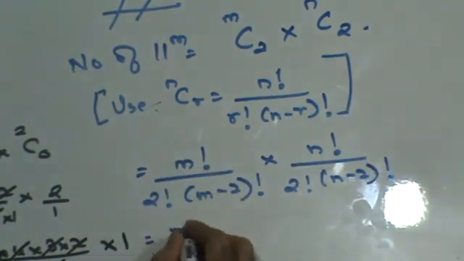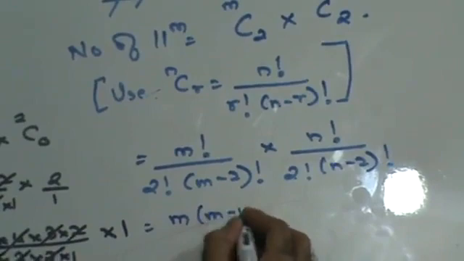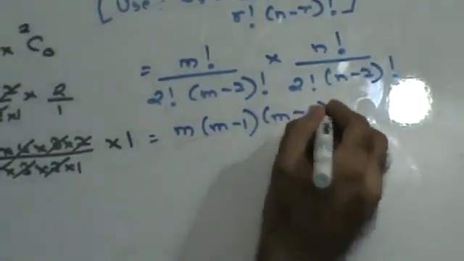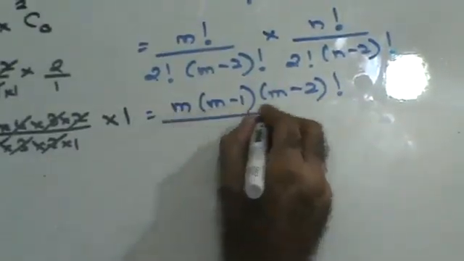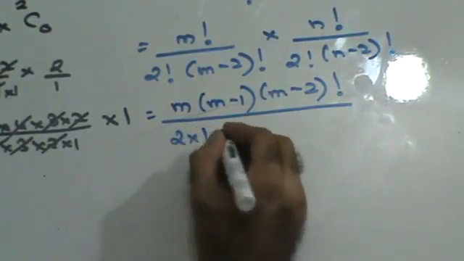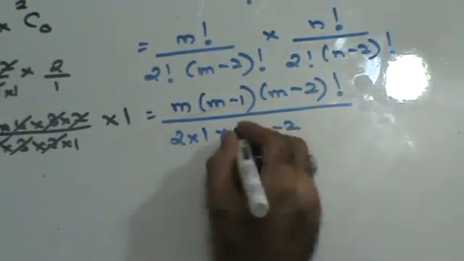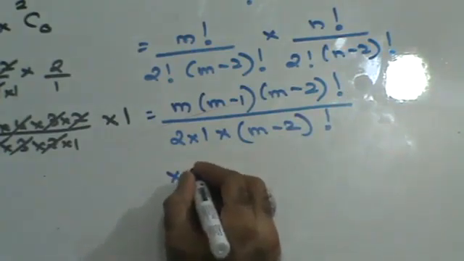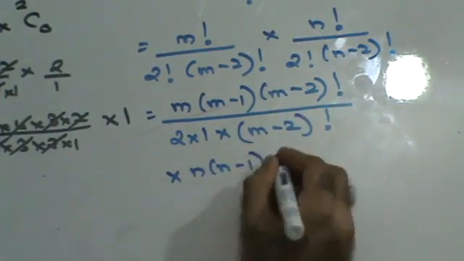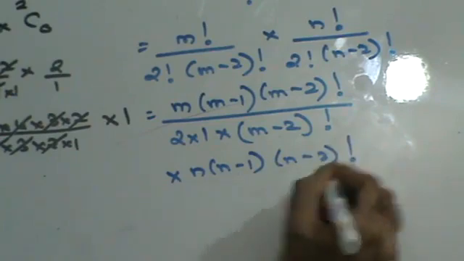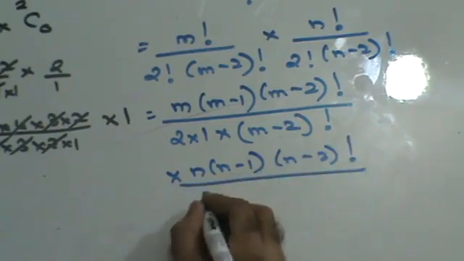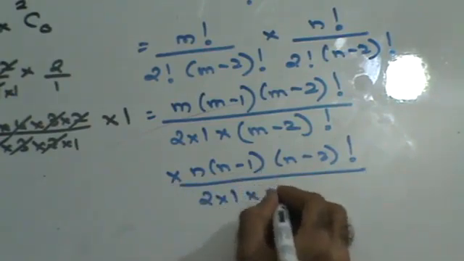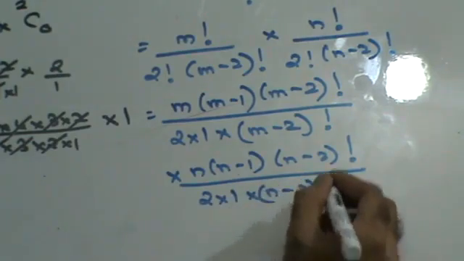Now m factorial can be written as m into m minus 1 into m minus 2 factorial, upon 2 factorial, which can be written as 2 into 1 into m minus 2 factorial, into n factorial, which is n into n minus 1 into n minus 2 factorial, upon 2 factorial, which can be written as 2 into 1 into n minus 2 factorial.